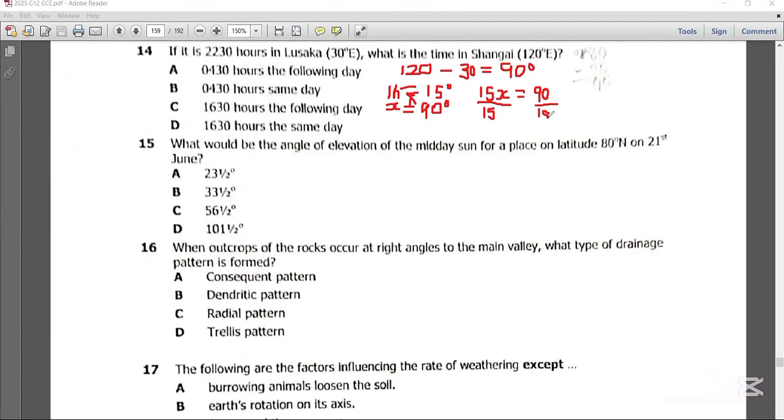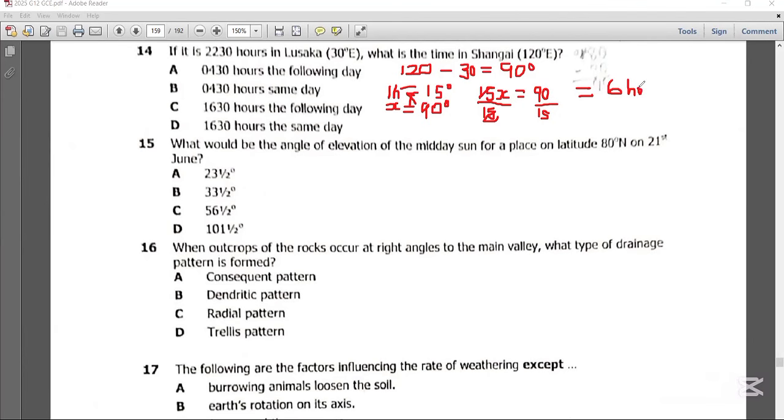We are just going to cancel this. So 15 into 90, what are you going to have? You're going to have 6. So you found 6 hours.